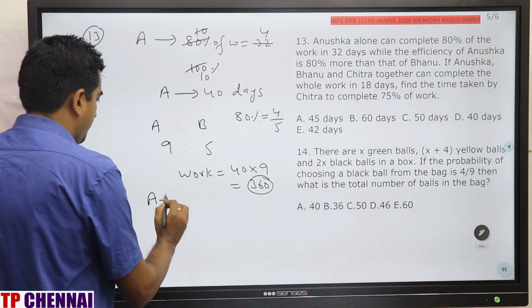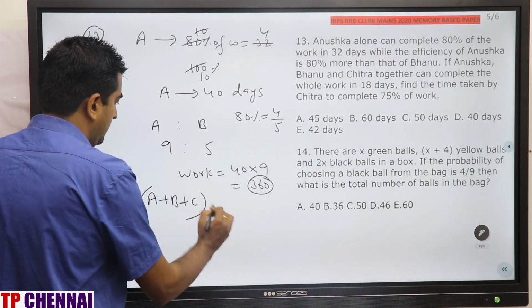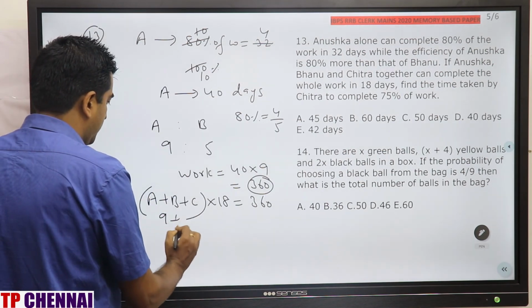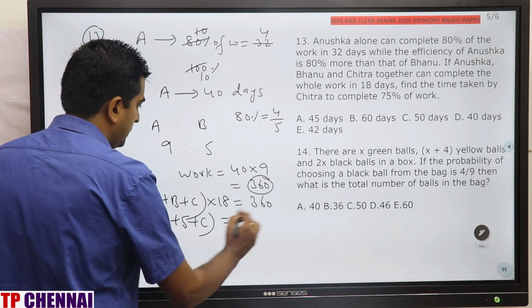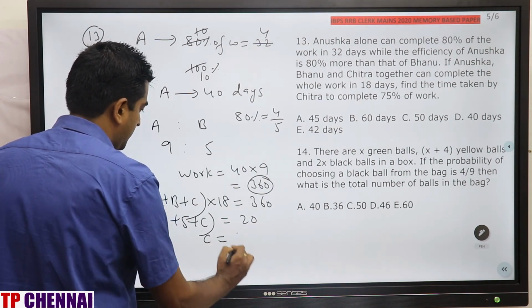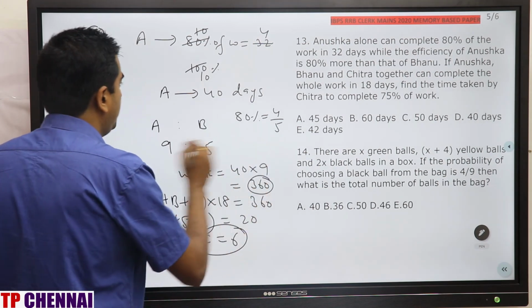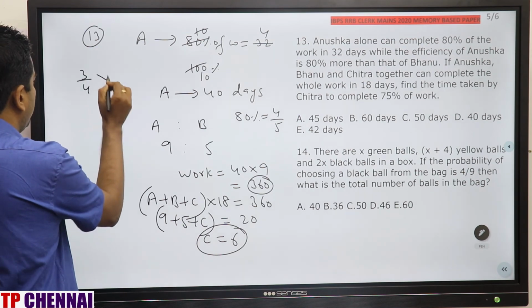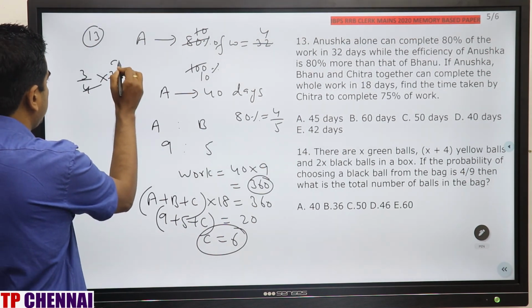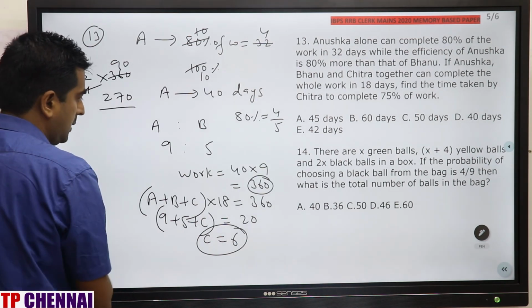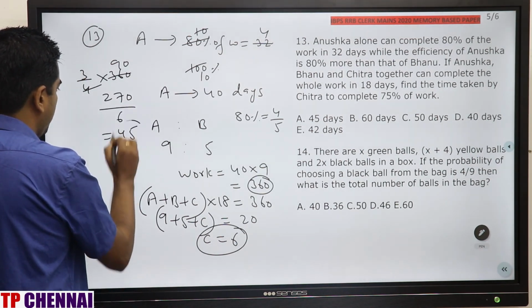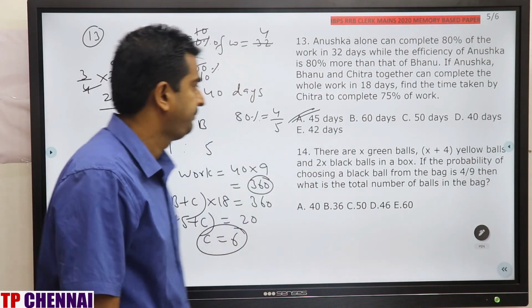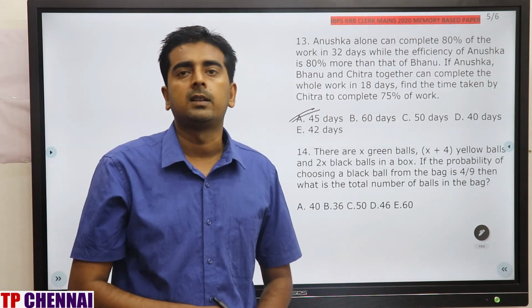And Anushka, Bhanu and Chitra can do the work in 18 days. Which work? This work only. Anushka and Bhanu efficiency is how much? 9 plus 5 plus Chitra is equal to 360 by 18, which is 20. So Chitra will be 6. Efficiency of Chitra is 6. Time taken by Chitra: 75% of this number, 3 by 4 of work which is 360, is how much? 270. By efficiency of Chitra, which is 6. What is the answer? 45 days. Right?